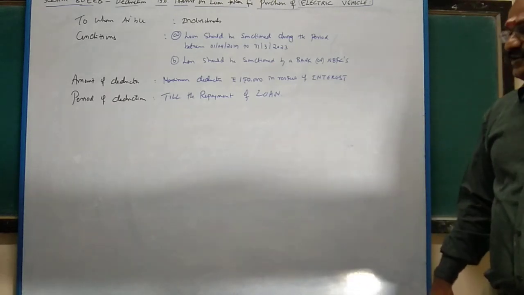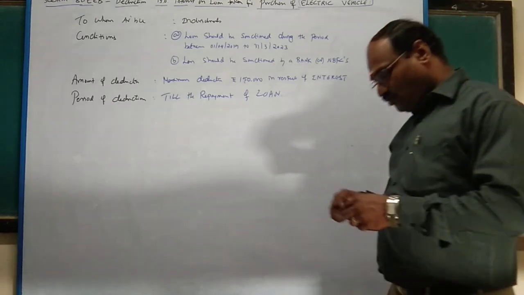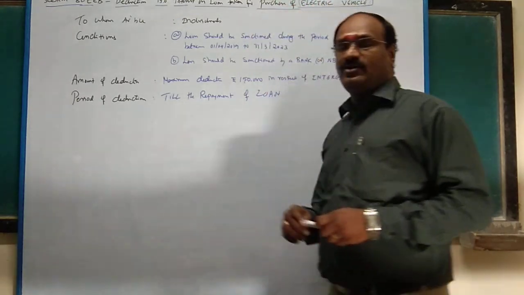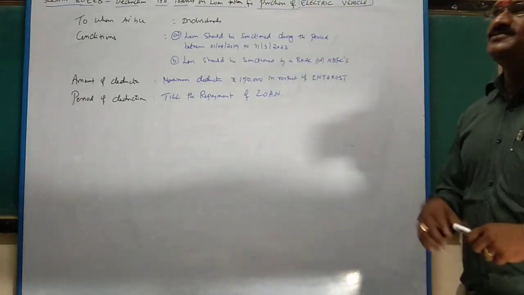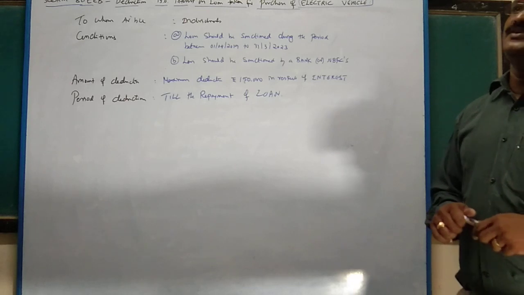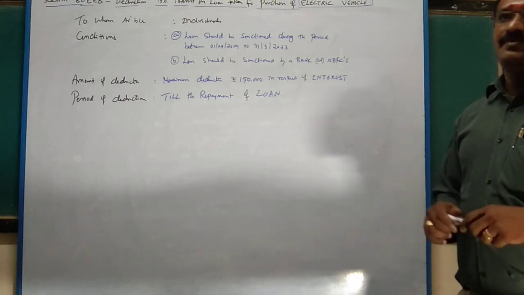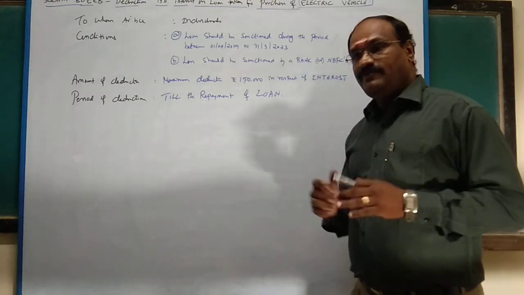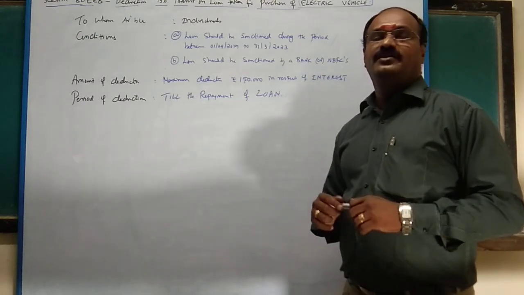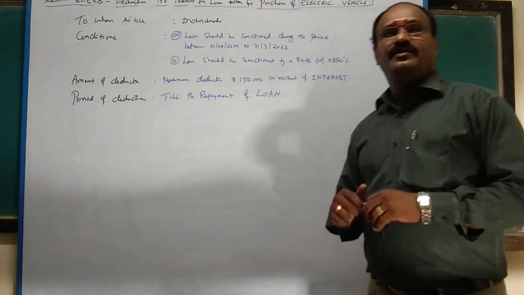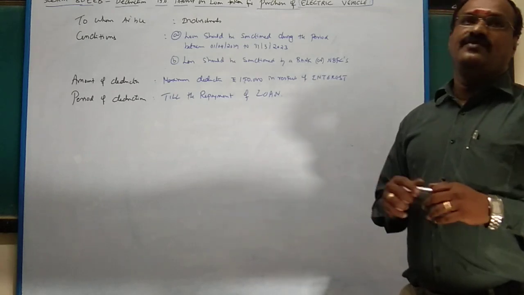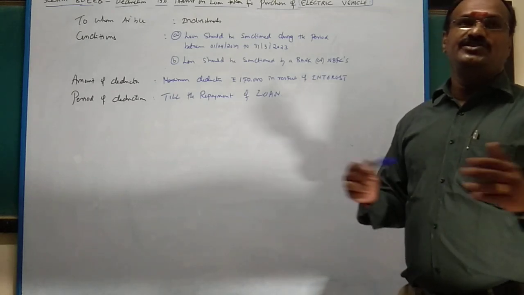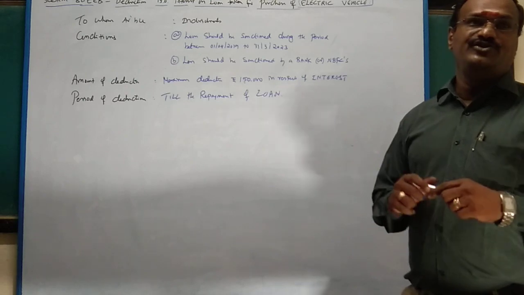If you purchase an electric vehicle, banks and non-banking financial companies provide loan. The purpose is very simple. In future many people are going to use electric vehicles. The reason is pollution; you can control the pollution.